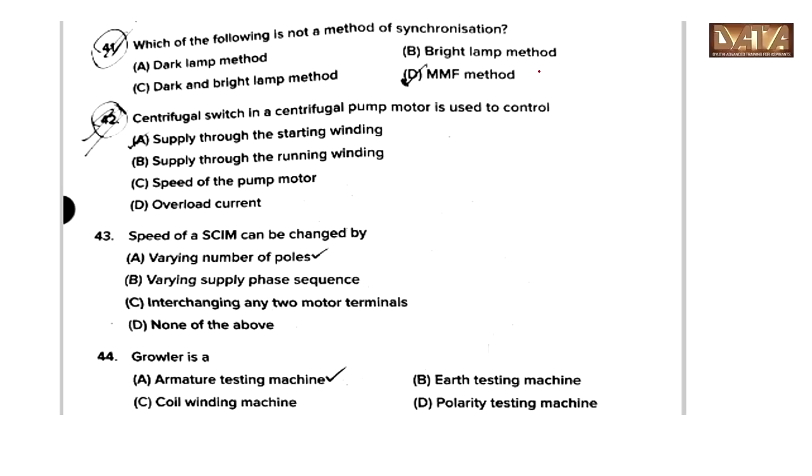Which of the following is not a method of synchronization? Here option D, MMF method is the answer. Centrifugal switch in a centrifugal pump motor is used to control supply through the starting winding. Option A. Then 43, speed of squirrel cage induction motor can be changed by varying the number of poles.